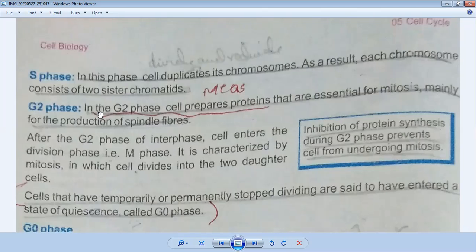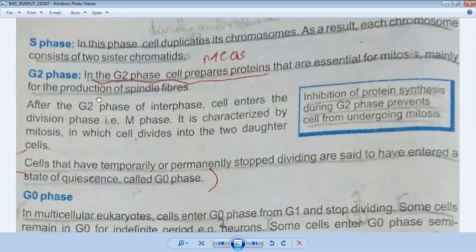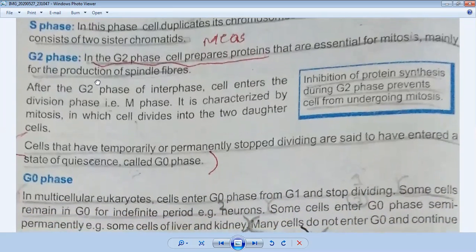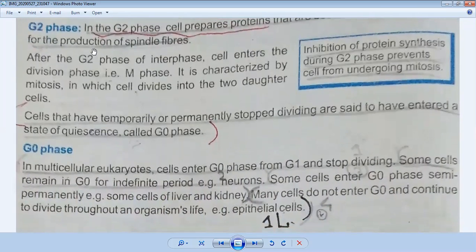When the cell readies itself to divide, the spindle fibers are produced, and their role is very important because they pull the chromosomes towards the poles, and because of them the cell is ready to divide. That is G2 phase. After that, there is another additional stage which is called G0 phase.